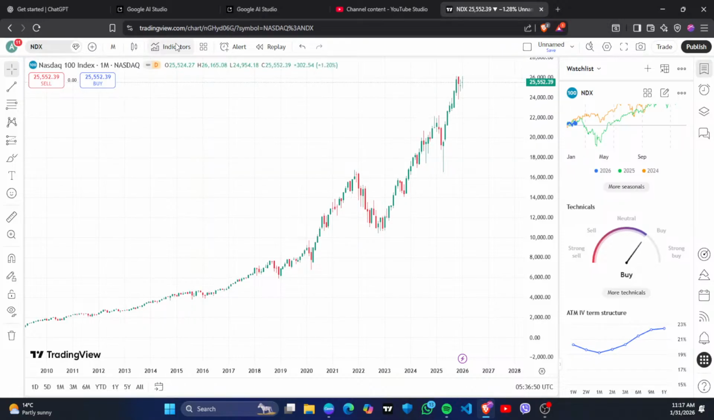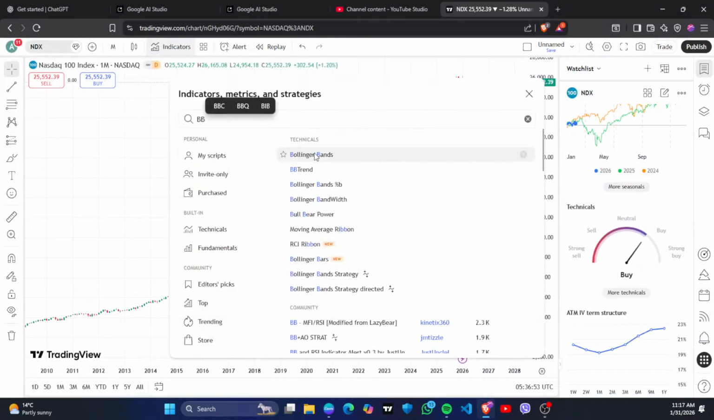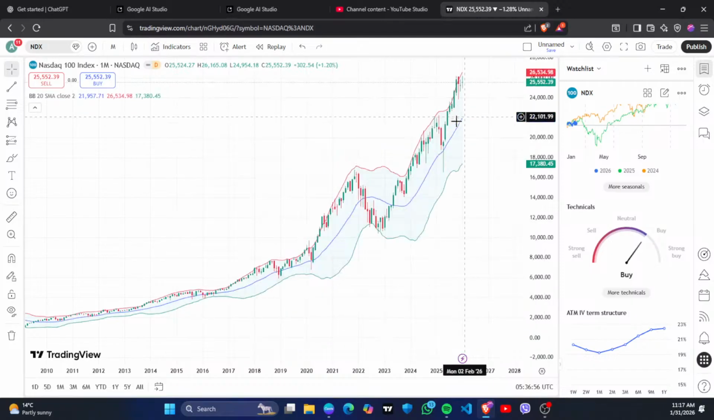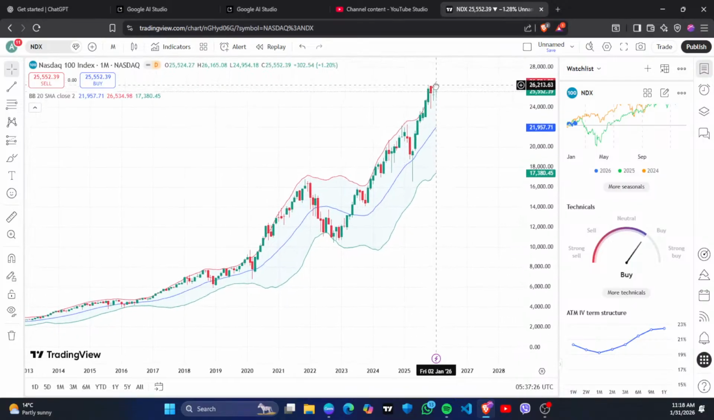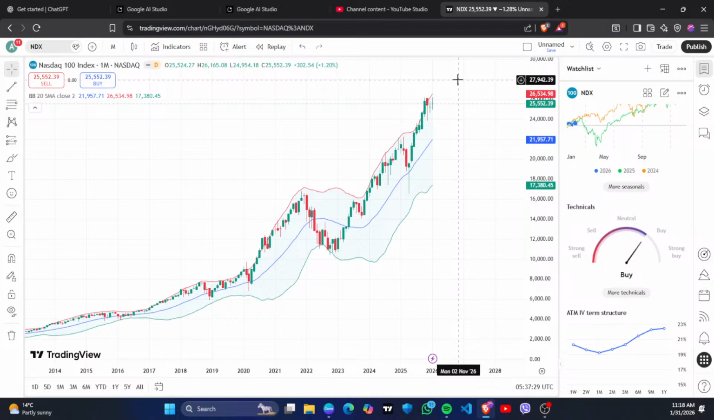Okay, now we will look at the Bollinger Band also. I think all of you have information about the Bollinger Band and MACD indicators. When you consider the Bollinger Band, there are three bands: upper band, middle band, and lower band. If the stock price or chart touches the upper band, then it is considered the overbought zone. And if the stock price touches the lower band, then it is considered the oversold zone. Okay, so from all the indicators, it is showing us that the Nasdaq is in the overbought zone.